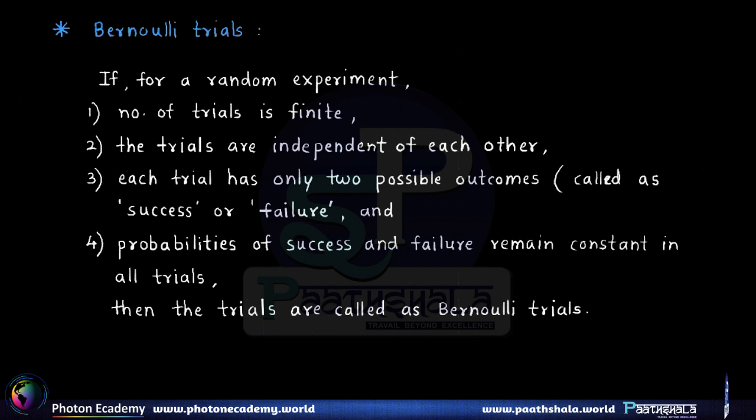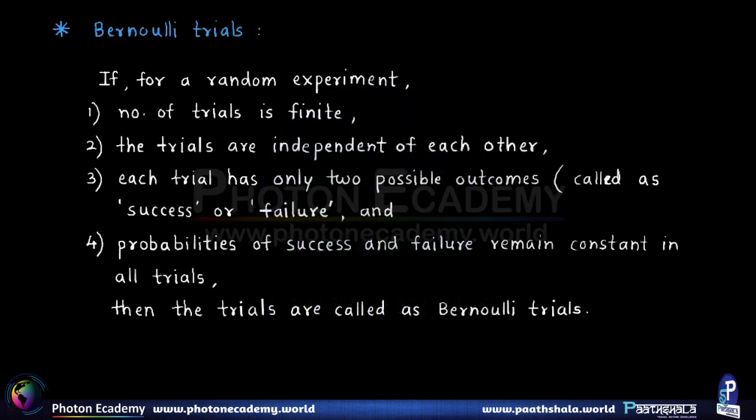Now let us begin with studying a very important probability distribution for a discrete random variable that is called the binomial distribution. Now to understand binomial distribution, we have to first understand one term that is called Bernoulli trials. Now here is the definition of Bernoulli trials.